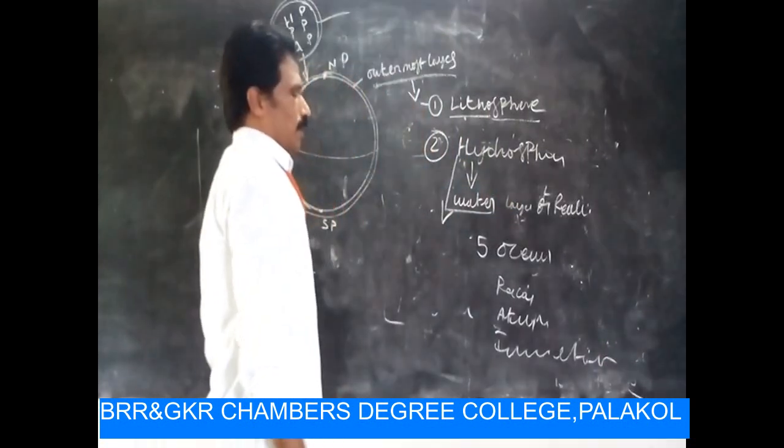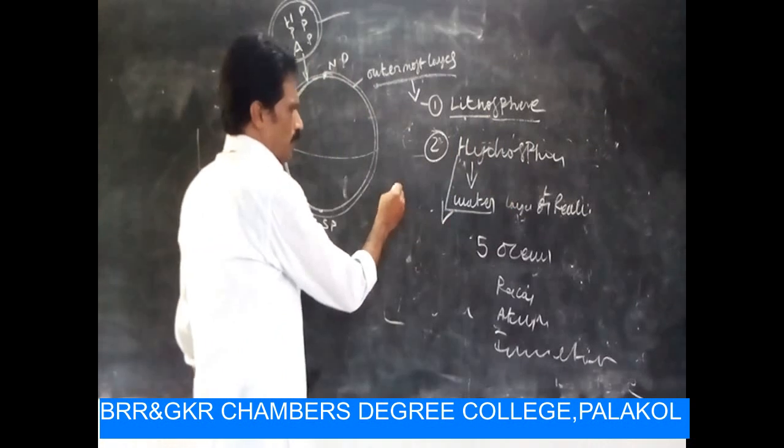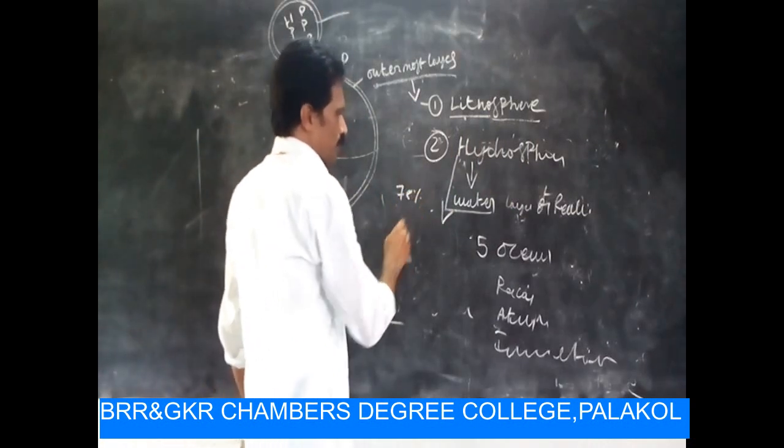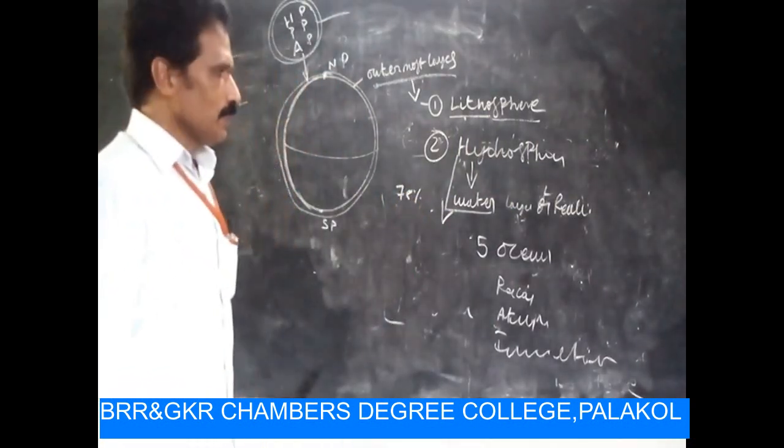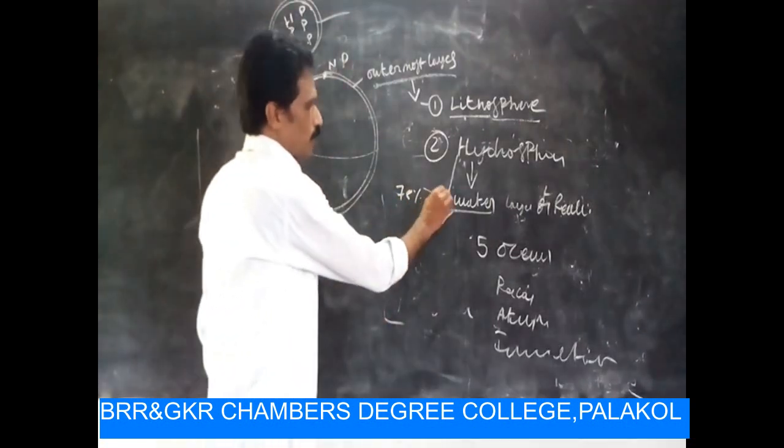Okay, we are all aware that 78% of the surface of the earth has water bodies.